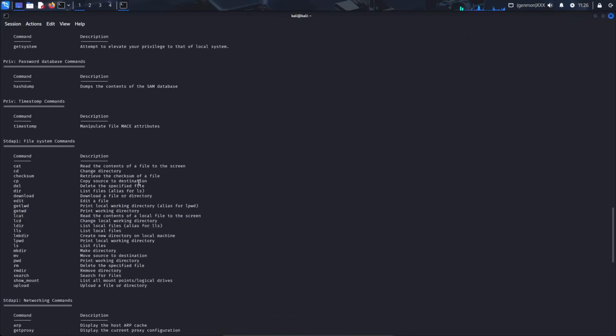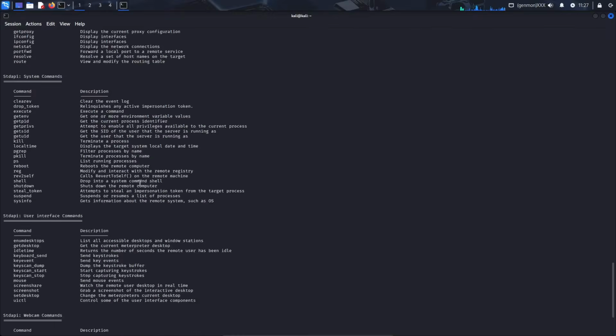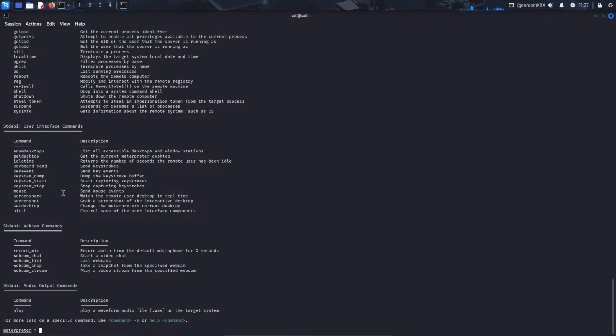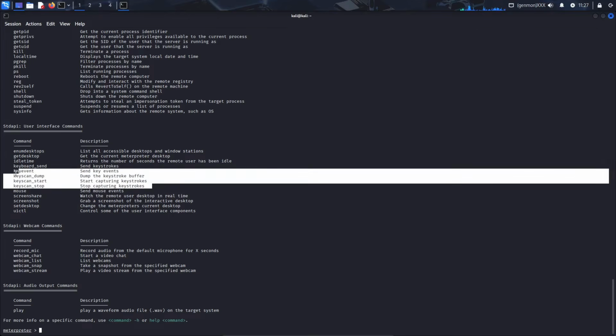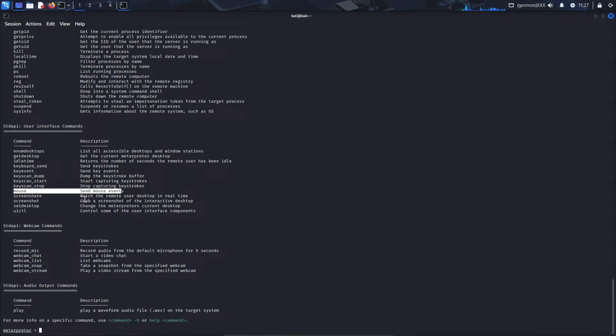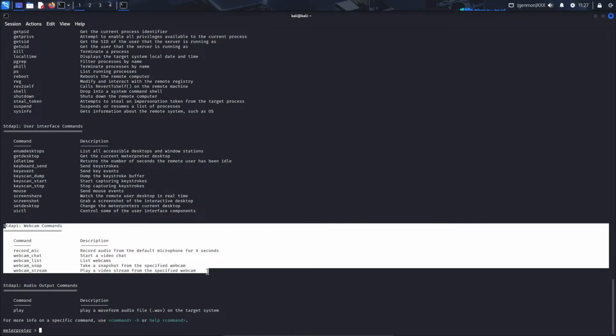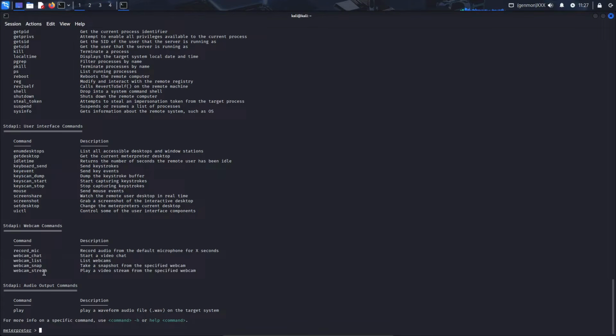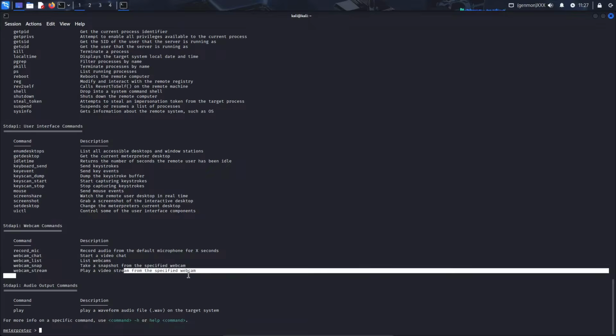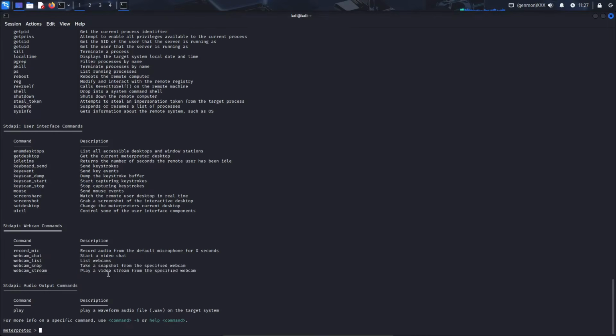So there's a lot you can do. There's some really, really alarming stuff in here. Key scan, yeah. If you get passwords somehow, you can get those if you want to. Send mouse events, you could send mouse events. But yeah, this is the scary stuff. Record a microphone, webcam chat, webcam list, webcam stream, a current stream.